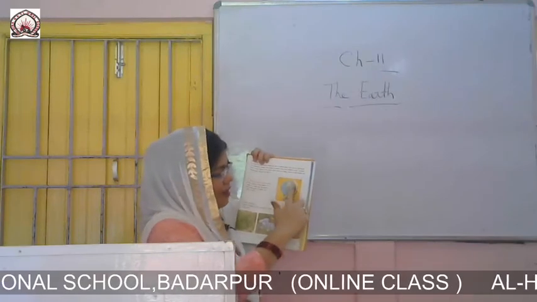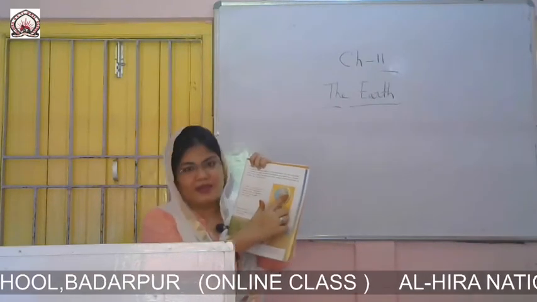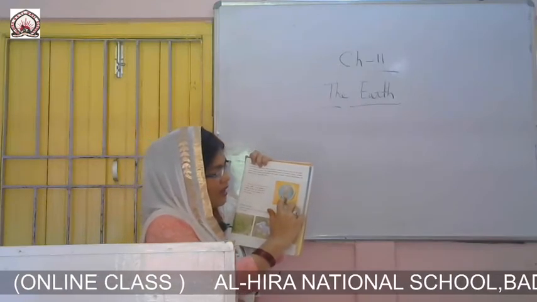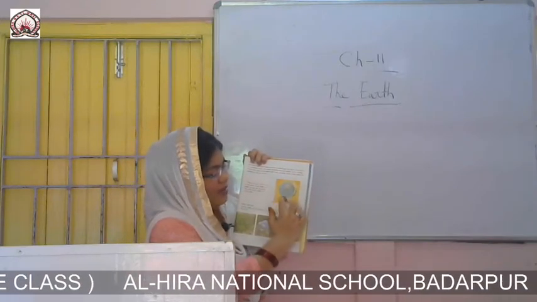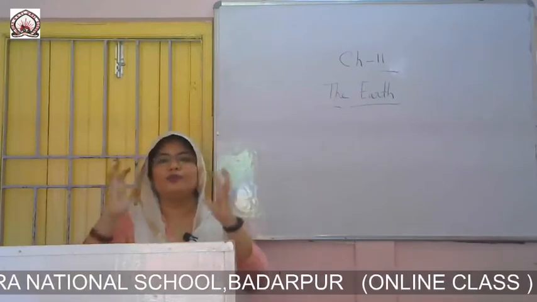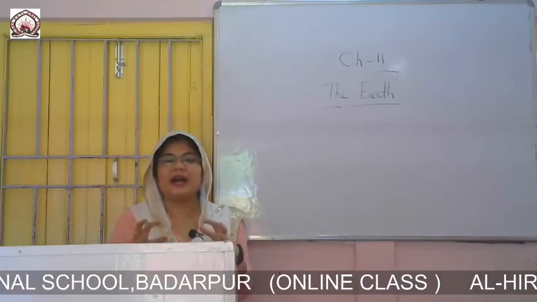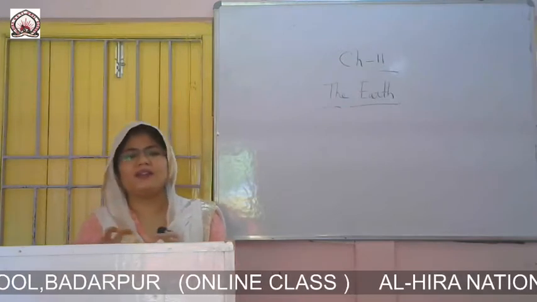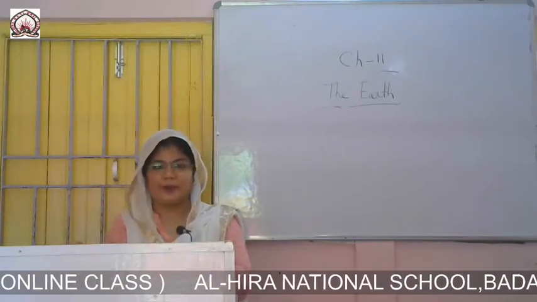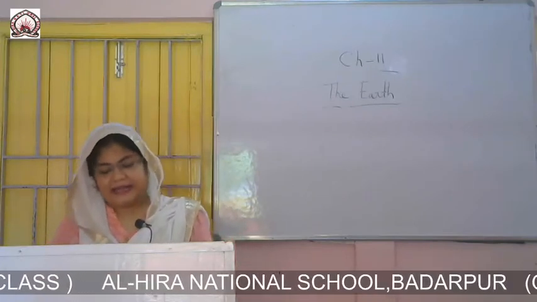The forest parts are represented by green color. The land parts are represented by brown color, and the water parts by blue color. In a globe, you can see most of the parts are filled with blue color. That blue part is said to be water, and it represents the oceans.